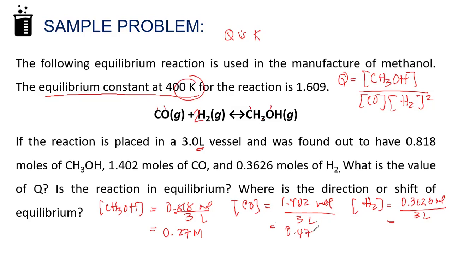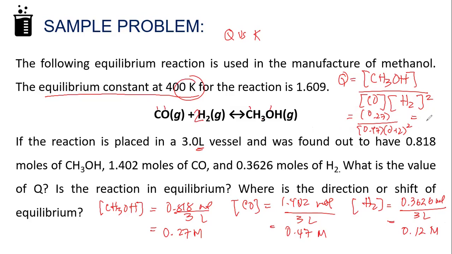And then 0.3626 divided by 3, your molarity here is 0.12 molar. And then we're now ready to substitute. Your CH3OH is 0.27, divide that by your CO, which is 0.47, times 0.12 raised to the power of 2.